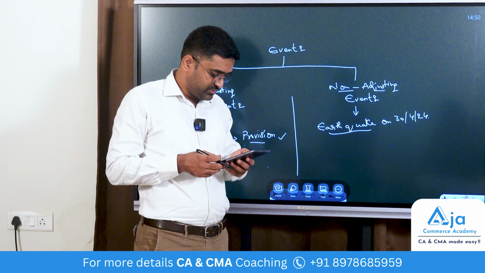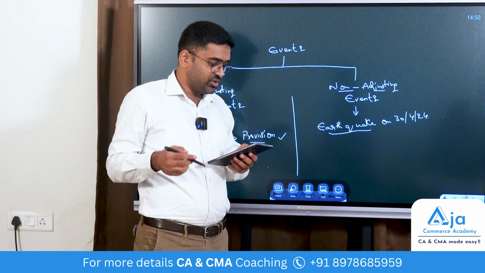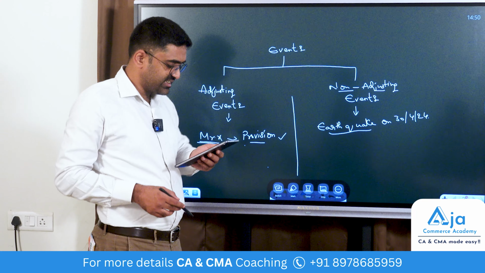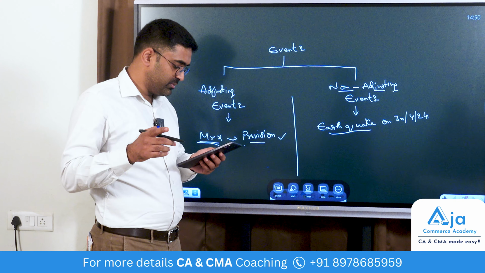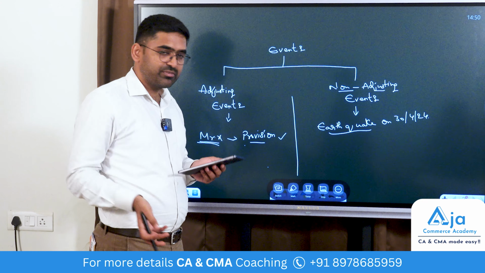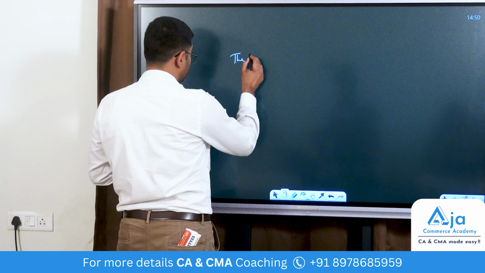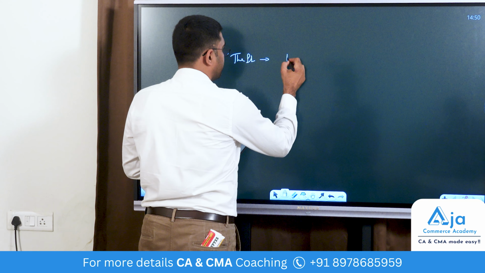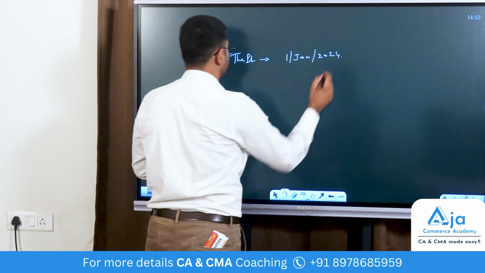I am going to read a question for you. In a company X Limited, theft of cash of rupees 5 lakhs by the cashier in January 2024 was detected only in May. The accounts were approved by the board of directors after detecting the fraud. So the theft happened on, say, 1st January 2024.